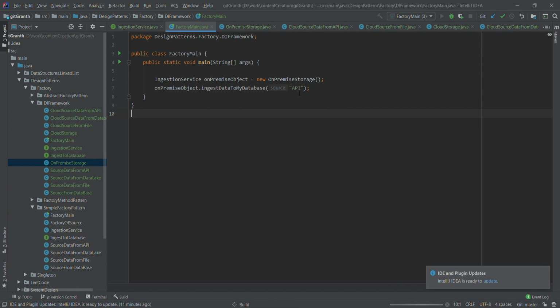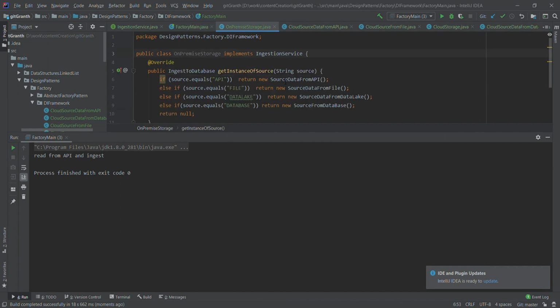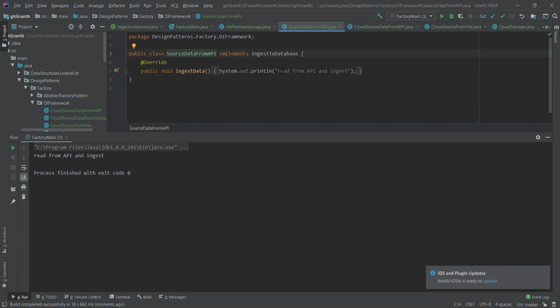So what this will do is it will create the object. It should basically source the data from an API, the source system which supports API, and it will ingest the data which will be stored on the on-premise storage for me. So that is what this particular functionality will do for me. So you see, it will read from API and ingest, and this came from where? This came from, if I go to on-premise store API, so this is sourcing data from API. So this will read from API and ingest.